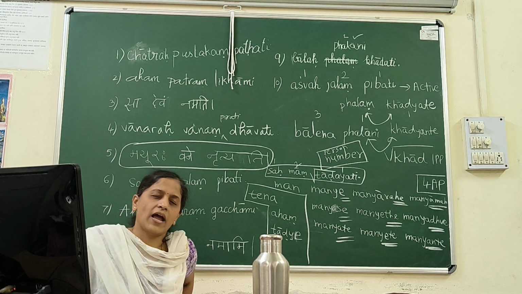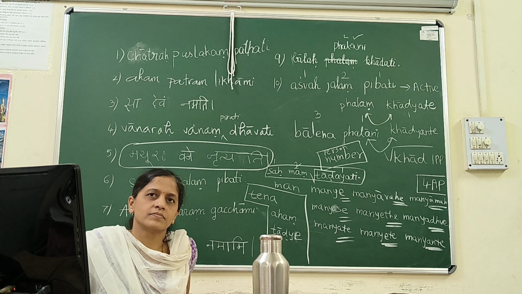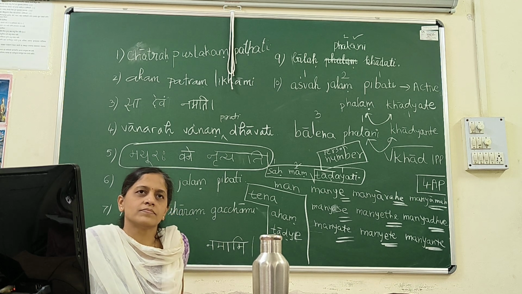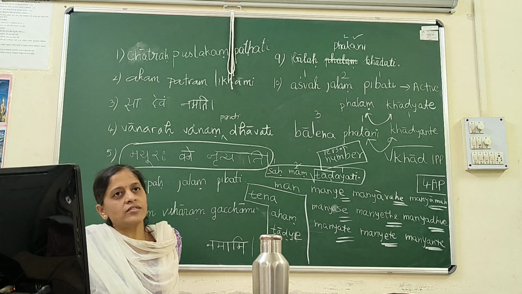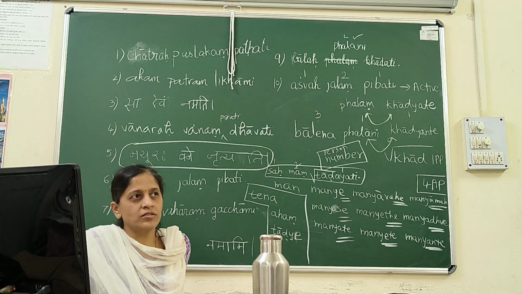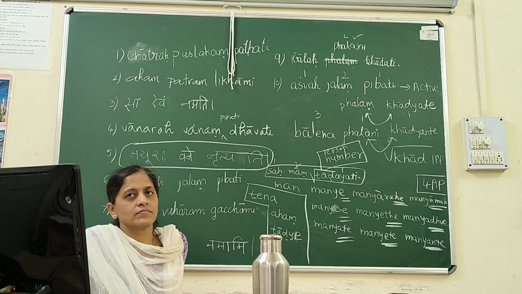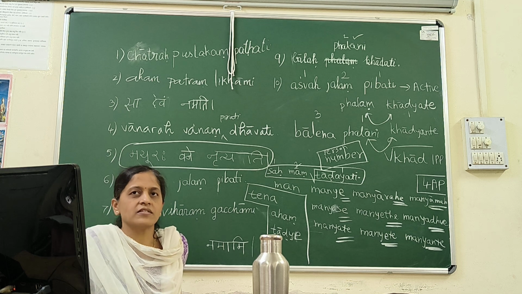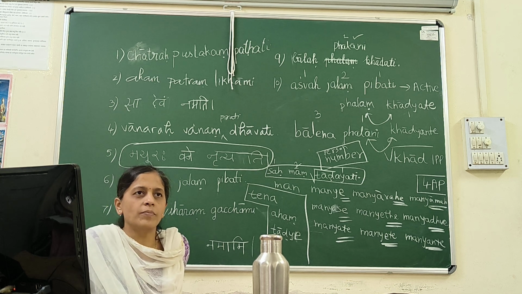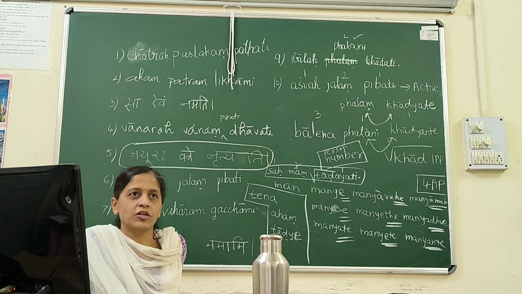Please tell me the number of active voice. What is the number of active voice? 1 to 1. Why 1 to 1? Because I said subject is in nominative, object is in accusative, and verb is according to the subject. So 1 to 1.